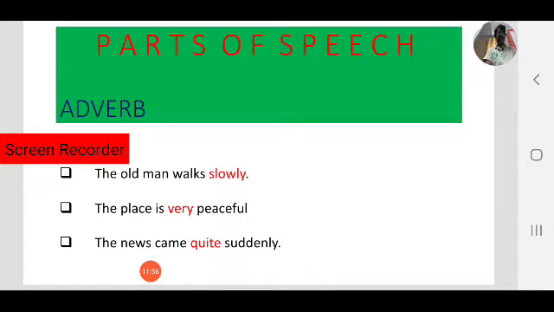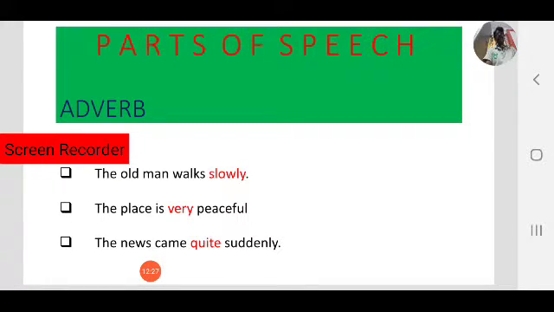So these are the examples. In the first example, the old man walks slowly. How he walks? Slowly. So slowly is an adverb. The place is very peaceful. Here, peaceful, that is an adjective. How peaceful? Very peaceful. So here, very is an adverb that gives more information about an adjective, that is peaceful.